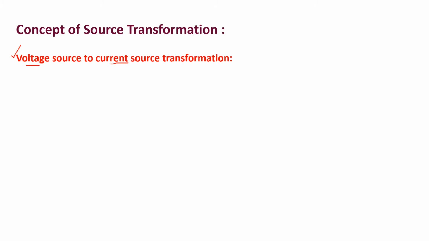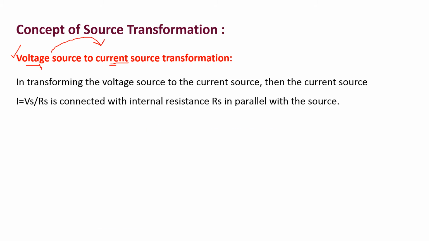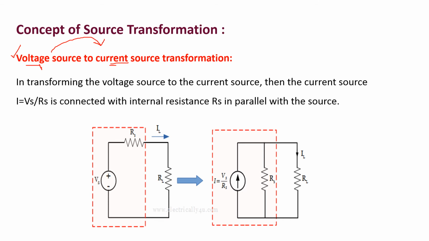In order to convert the voltage source into a current source, we have to replace it with an equivalent current source. For example, consider this circuit diagram. This is the practical voltage source. Now we are going to convert it into a practical current source. Using Ohm's law, V = IR, we determine the current value: I = V/R.